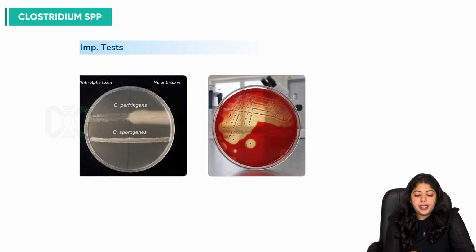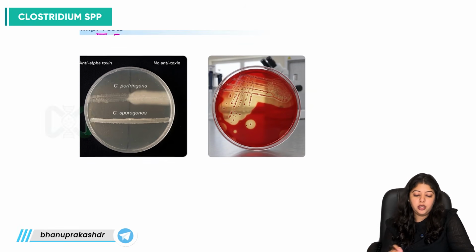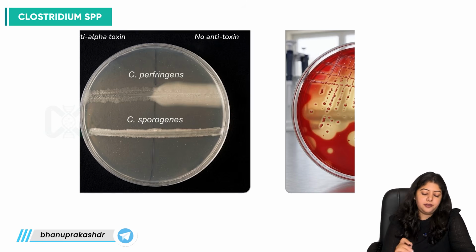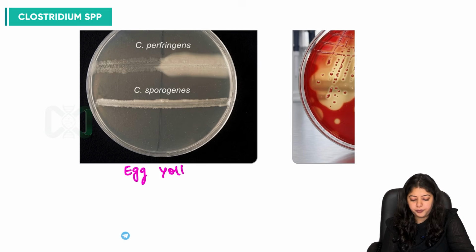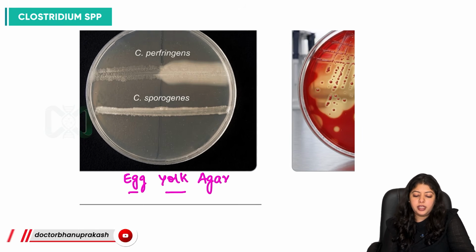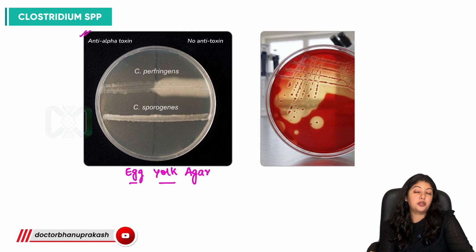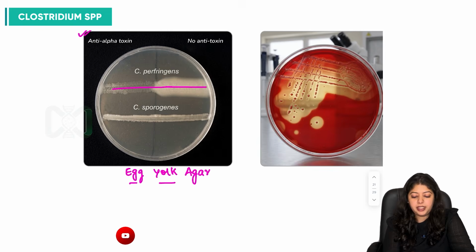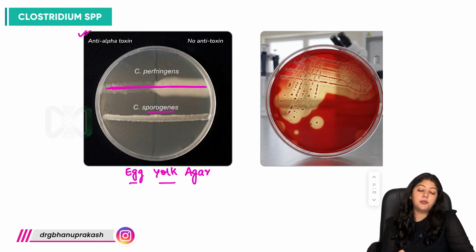Then some important tests are asked as image-based questions in Clostridium perfringens. For the first image, this is the egg yolk agar. We have Clostridium perfringens and we are seeing the activity of its toxin. We have the streak line, the growth of the bacteria, and another bacterium for comparison, Clostridium sporogenes.